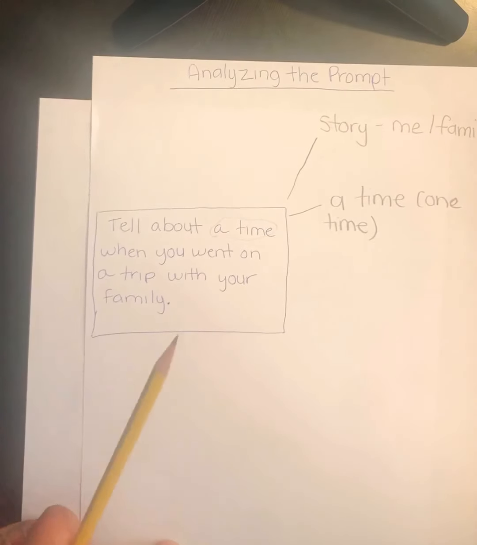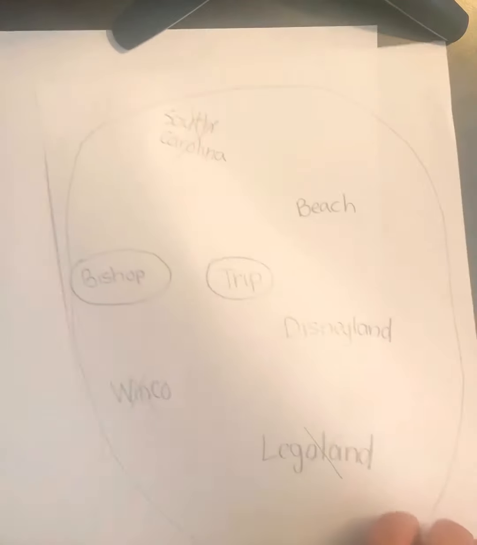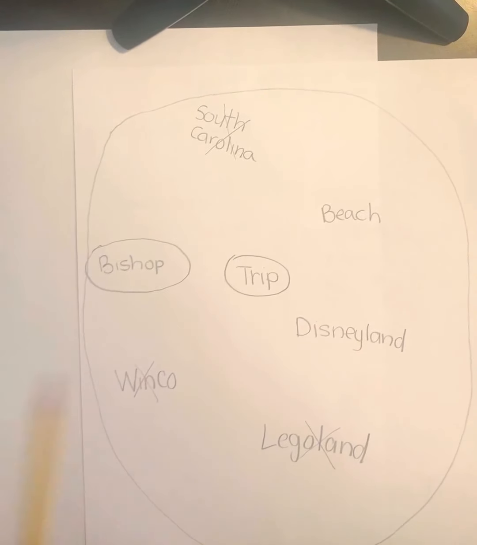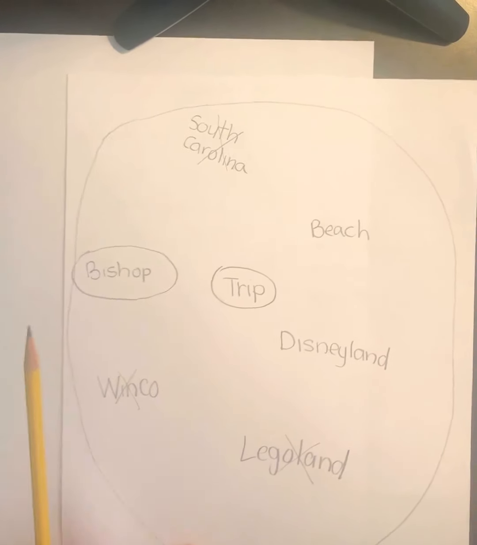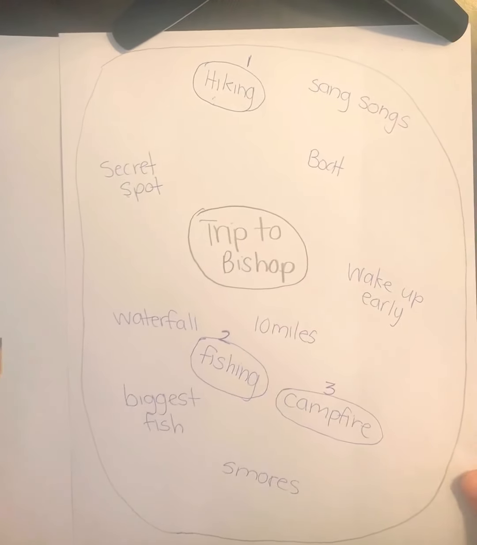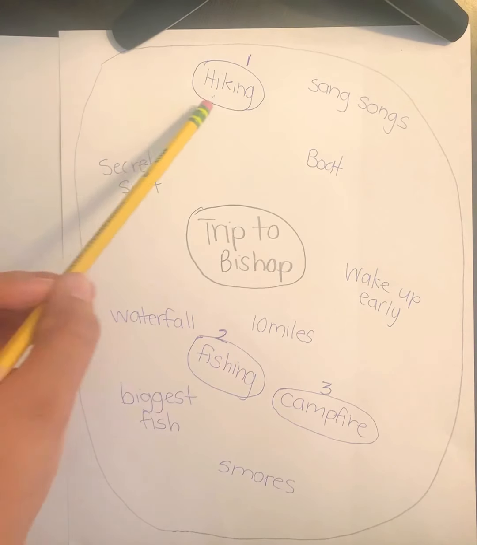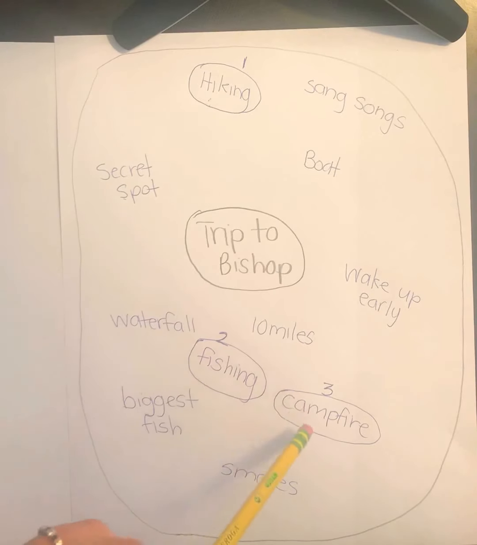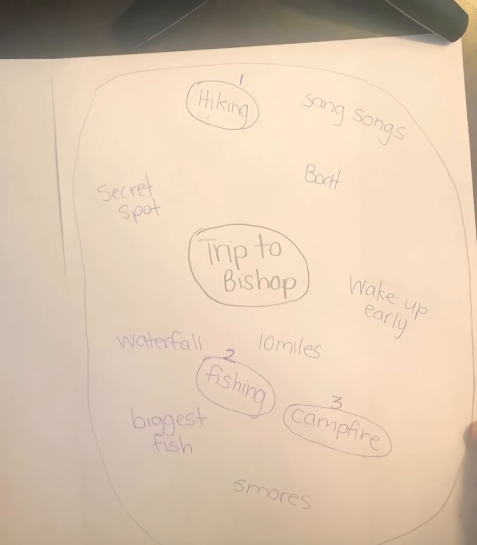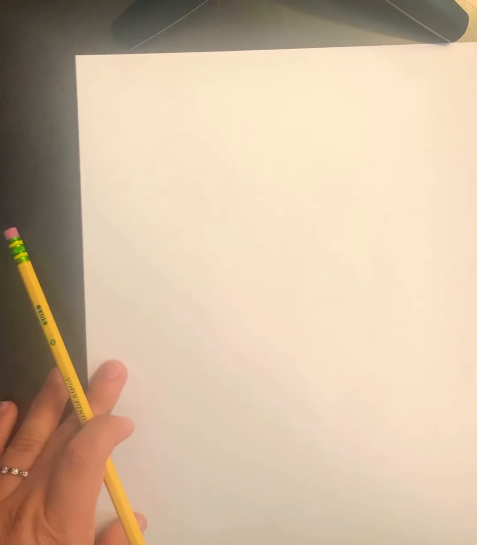Okay, so you should have yesterday created a map about the different trips that you have taken, and I came up with that I'm going to be writing my essay about the trip that I took to Bishop. And then for my circle map that I created about the trip to Bishop yesterday, I am going to be focusing on 3 things specifically. I put a lot of things in my circle map, but the 3 that I circled, and you should have circled 3 on yours as well, but the 3 that I'm going to focus on are hiking, fishing, and the campfire. So we're going to go ahead and set up our flea map today.